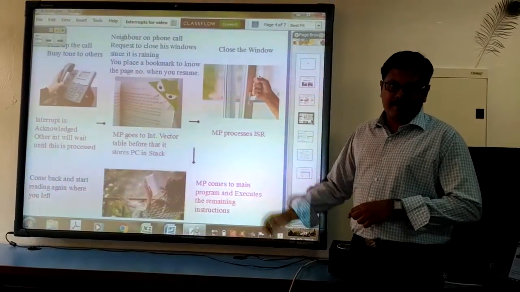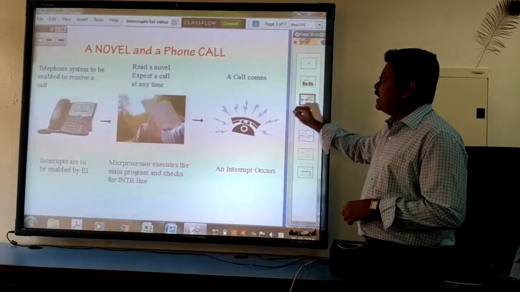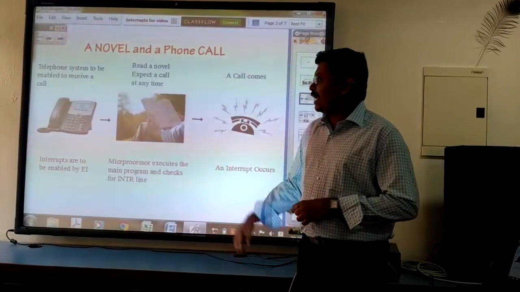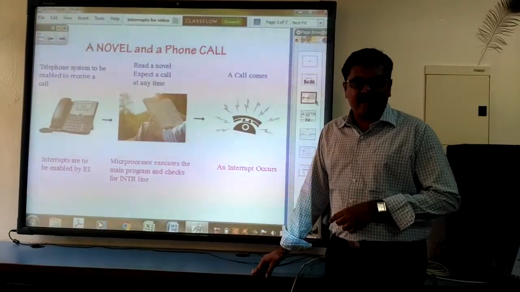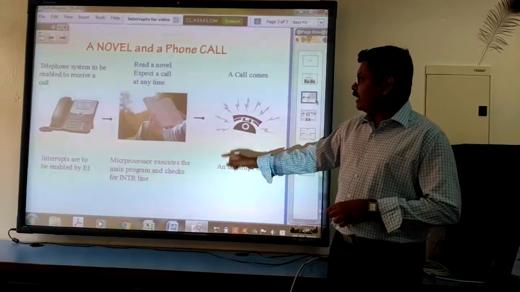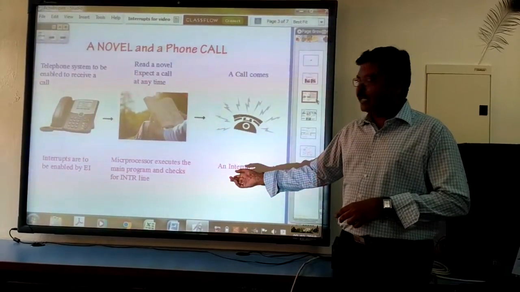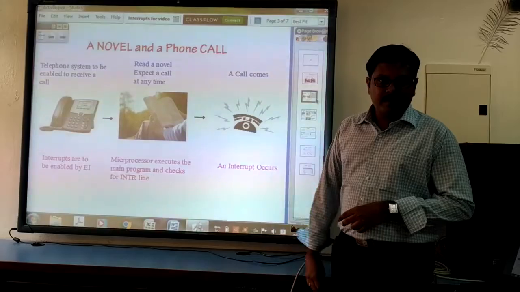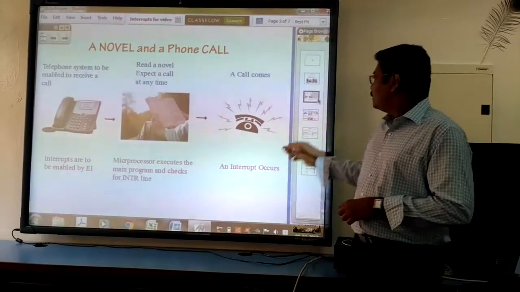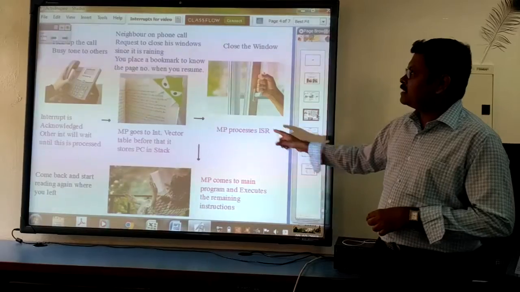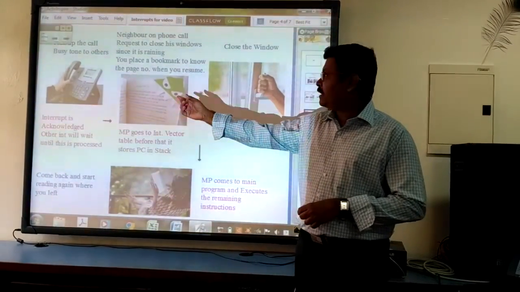This example I am now going to connect to the microprocessor. See here, this telephone is enabled. Similarly, we are going to enable the interrupt. The interrupt is enabled first, then we are reading the novel. Now the microprocessor is executing the main program, and whenever the call comes, the interrupt occurs. When an interrupt occurs, you pick up the phone.